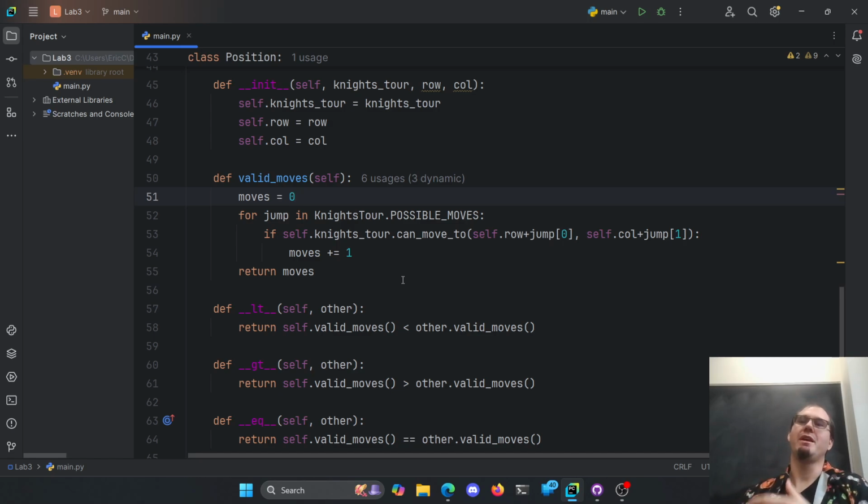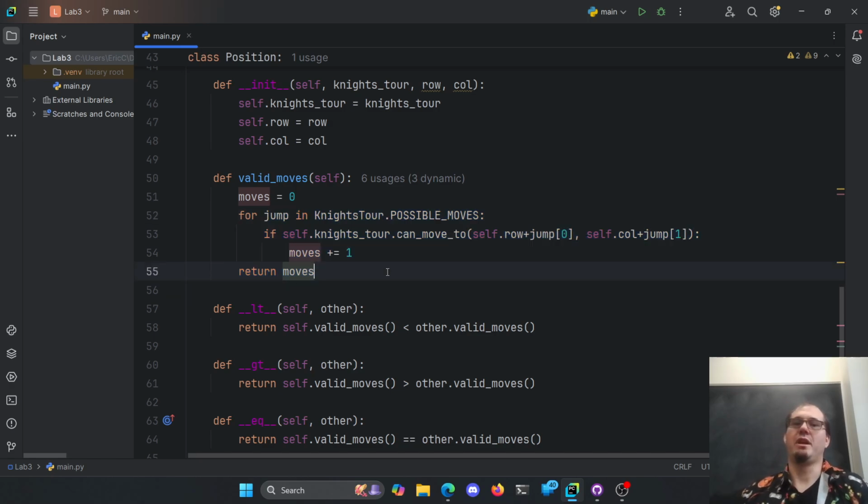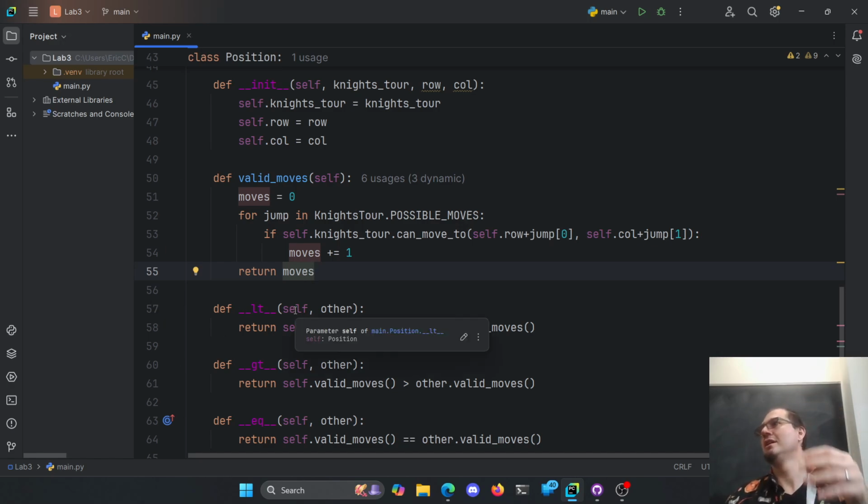Like, oh, hey, I'm going to make a list of positions. Okay, and what is a position? Well, a position is a row and a column. Here's the position on the chessboard. And what do I do with it? Well, I can figure how many more moves I have. Okay, cool. And then when I sort, I want to see who has the least number of moves. What is less than someone who has more moves? That's all. So using that here lets us plug that into a Knight's Tour solution, using that backtracking.